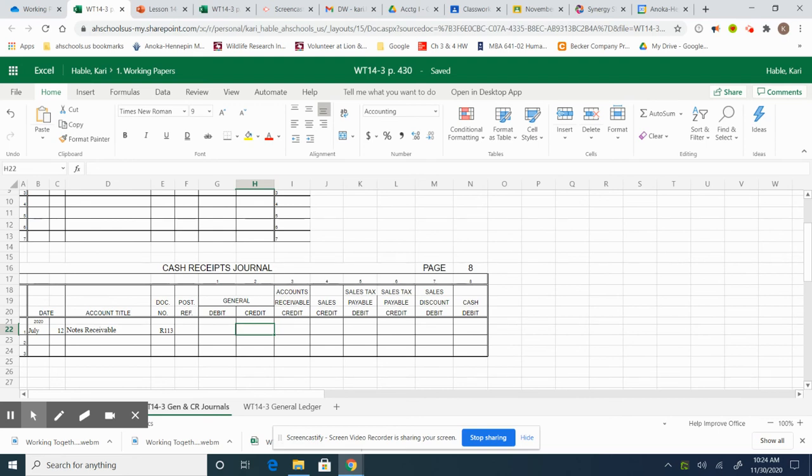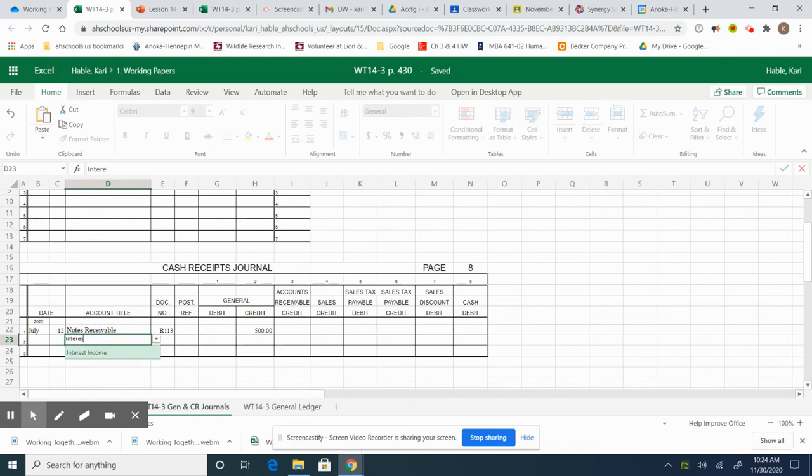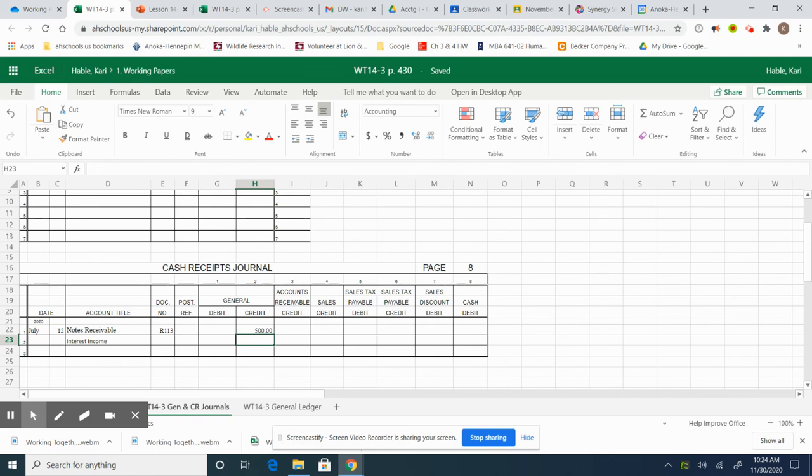And we're going to have to calculate how much their interest income is, because they're paying interest income as well. So we have a $500 9% note for 60 days.